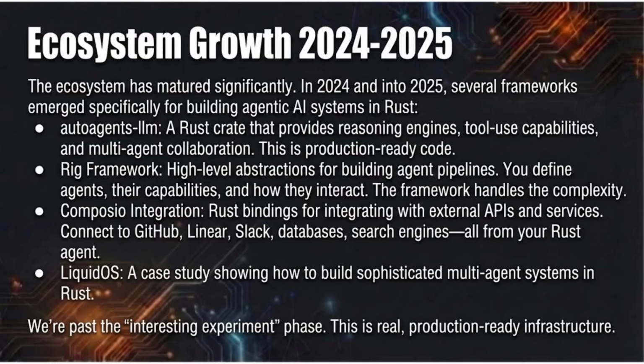The ecosystem has matured significantly. In 2024 and into 2025, several frameworks emerged specifically for building agentic AI systems in Rust: AutoAgents, a Rust crate that provides reasoning engines, tool use capabilities, and multi-agent collaboration. This is production-ready code. Rig framework, high-level abstractions for building agent pipelines. You define agents, their capabilities, and how they interact. The framework handles the complexity.